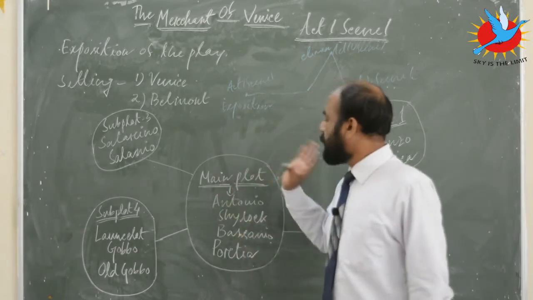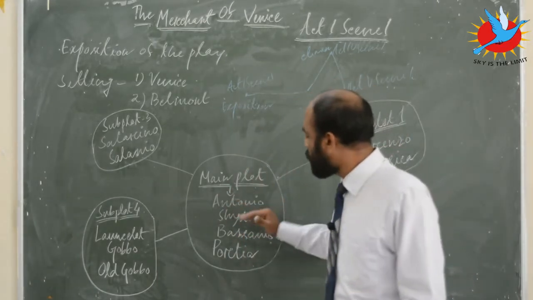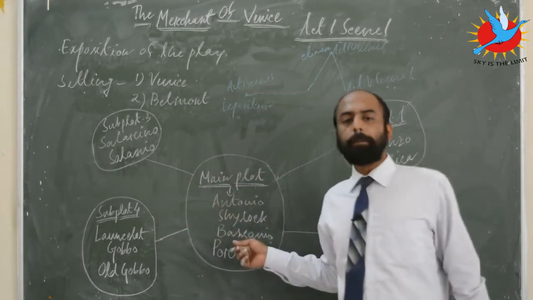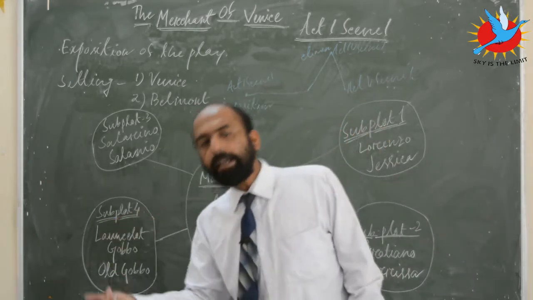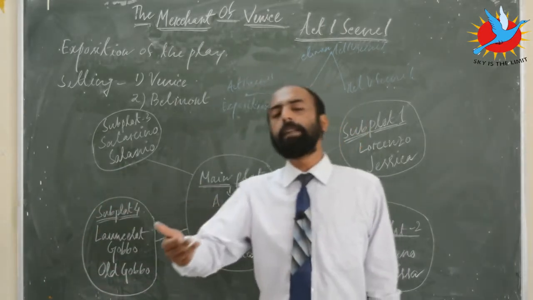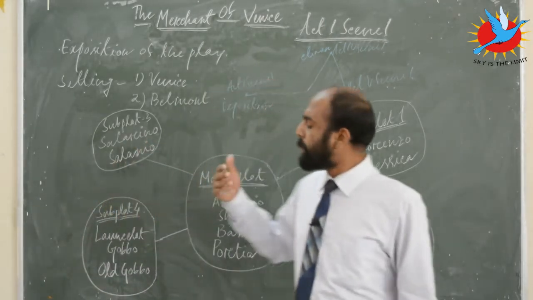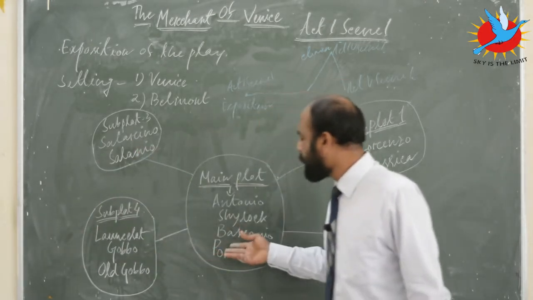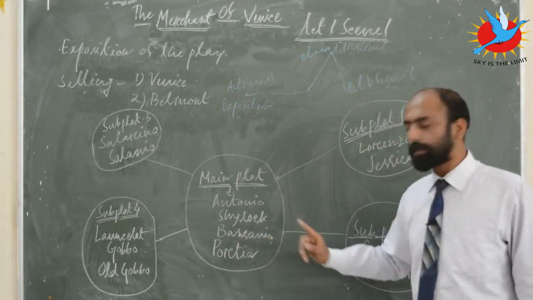See, I said that the main plot involves Antonio, Shylock, Bassanio and Portia. So the exposition to the main plot comes towards the ending of the scene, where we find the entry of three characters, namely Graciano, then we find the entry of Lorenzo, and another important character of the main plot, if you remember, Bassanio.